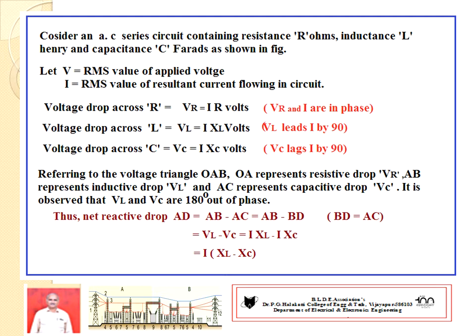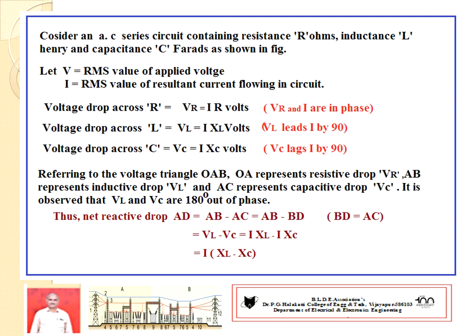Voltage drop across L, that is VL. VL equals I into XL volts. So VL leads I by 90 degree. We have taken current as reference, keep in mind. Voltage drop across C is known as VC. VC equals I into XC volts. Again taking current as reference, VC lags I by 90 degree.